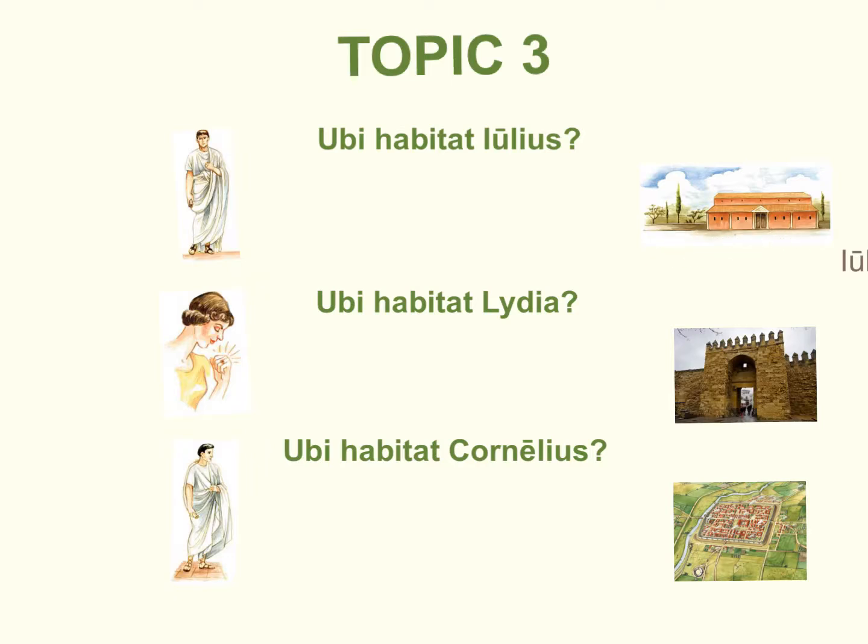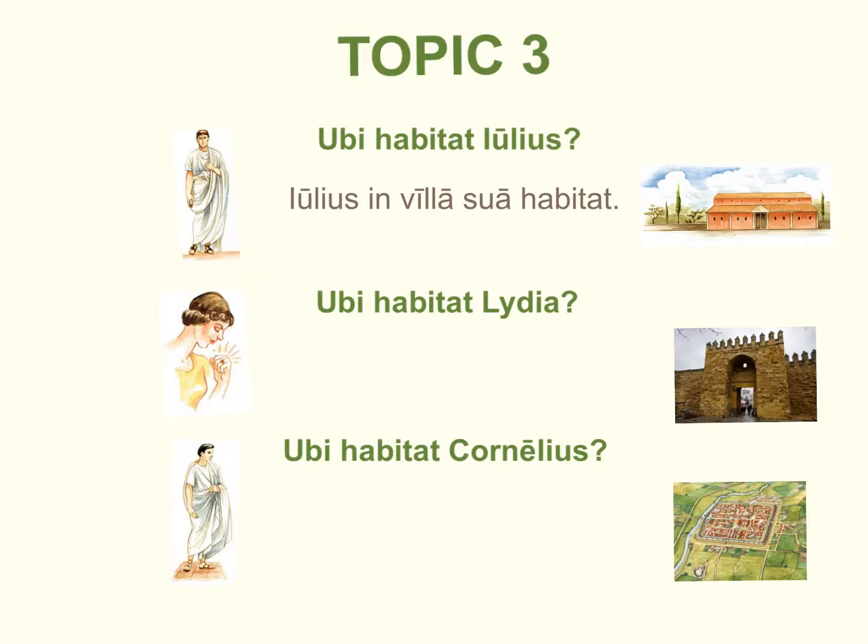All right. So if we were to answer that question, we'd simply say Julius in villa sua habitat. And then we have our familiar preposition in with the ablative case, in villa sua. But we run into a slightly different situation with Lydia and Cornelius, because we're not talking about the simple common place that they live, like a house or a villa or something like that.